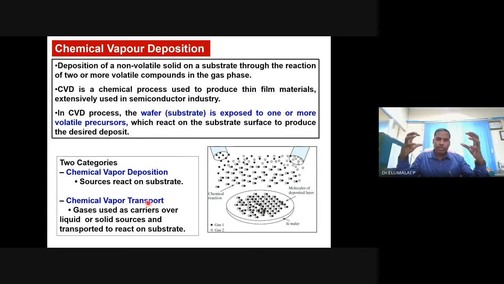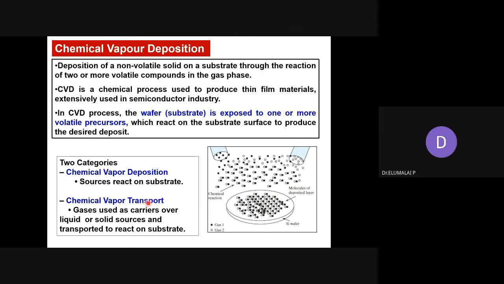You bring two chemicals together from the gaseous state and allow them to react together and deposit as a precipitate or a solid on a substrate at a suitable condition. That suitable condition is essentially temperature. For example, you have an acetylene molecule, acetylene gas. Allow it to undergo decomposition on the silicon substrate, and you will be able to get carbon nanotubes or fullerene or sometimes graphene.